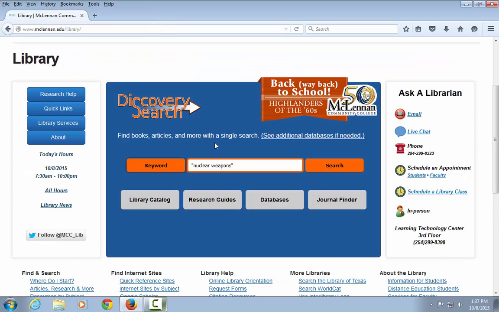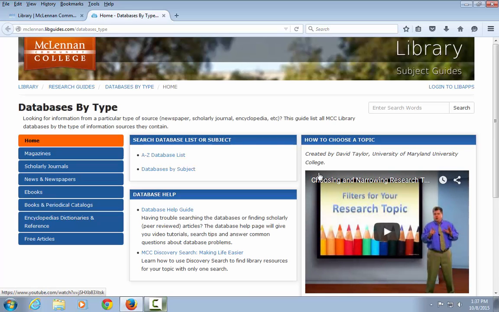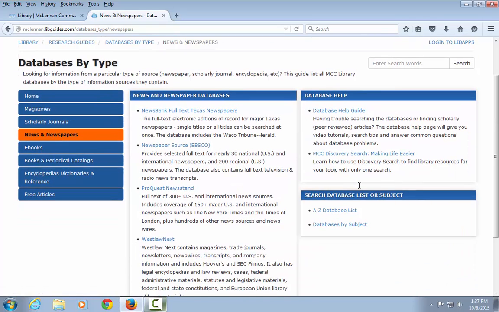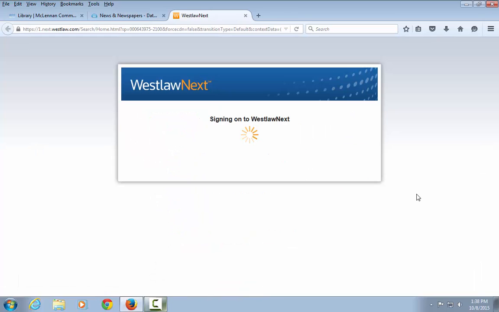Go to the library homepage, click on Research Help, and then choose Databases by Type. When the Databases by Type webpage appears, choose News and Newspapers. Let's take a look at Westlaw Next. At the Westlaw Next search screen, click on News.